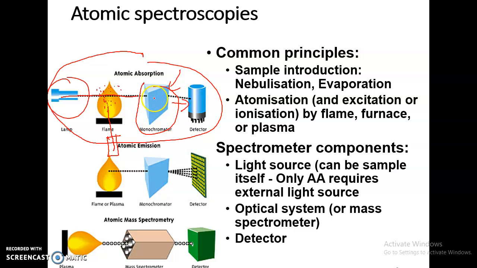That is the biggest difference, because this lamp is dedicated for one element only. For example, if you want to analyze Pb2+, you are using a hollow cathode lamp of Pb only. Therefore, it is okay for the monochromator to be after the sample, because it is already giving the radiation at a wavelength dedicated for Pb only.